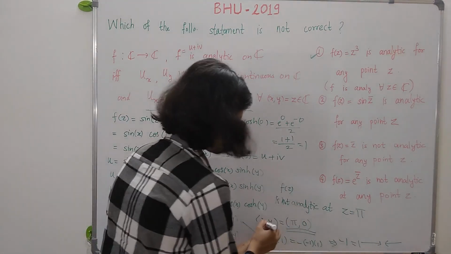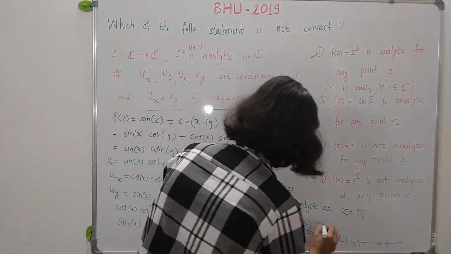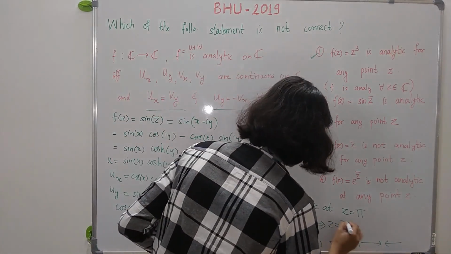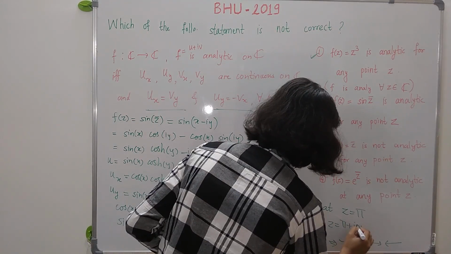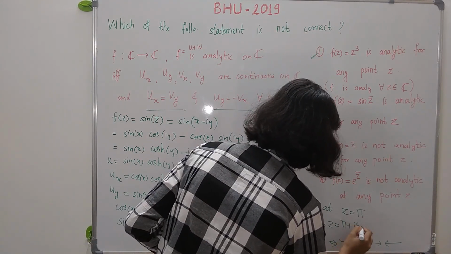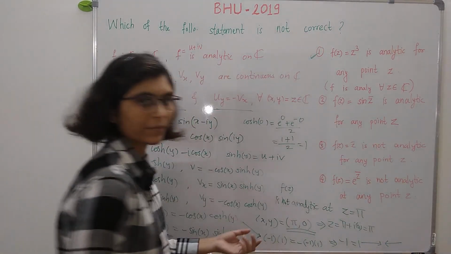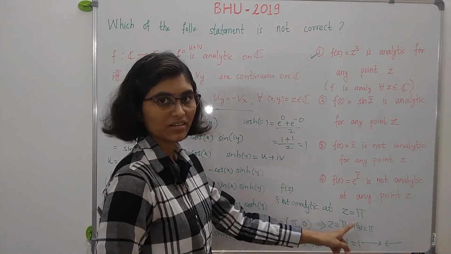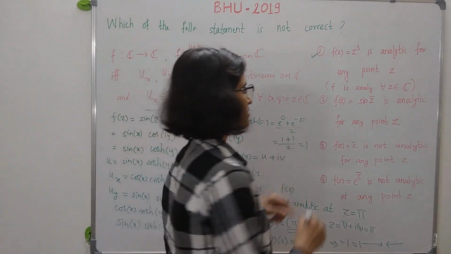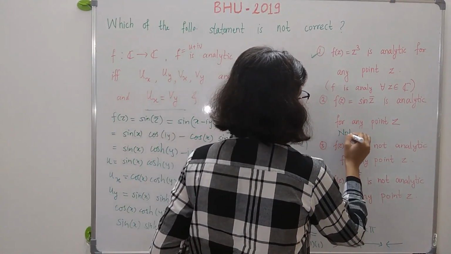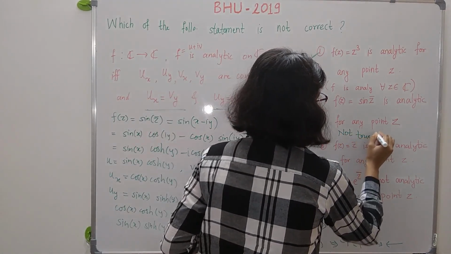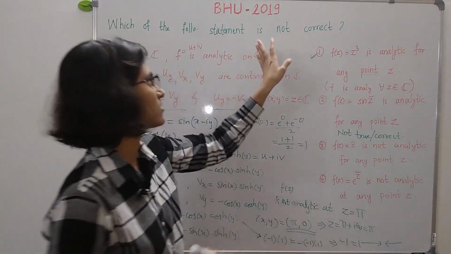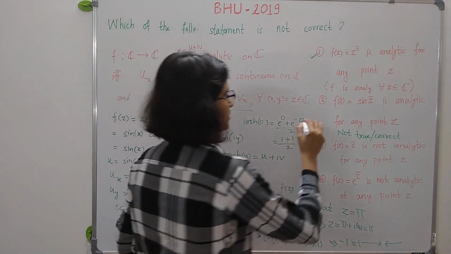Because this (x, y) equal to (pi, 0) means z is equal to x plus iy, so pi plus i times 0. Now i times 0 is the same as 0, so this is just equal to pi, right? So f of z is not analytic at this point z equal to pi, and hence this is not true, or not correct. And the question is about the statement which is not correct. So this is the answer.